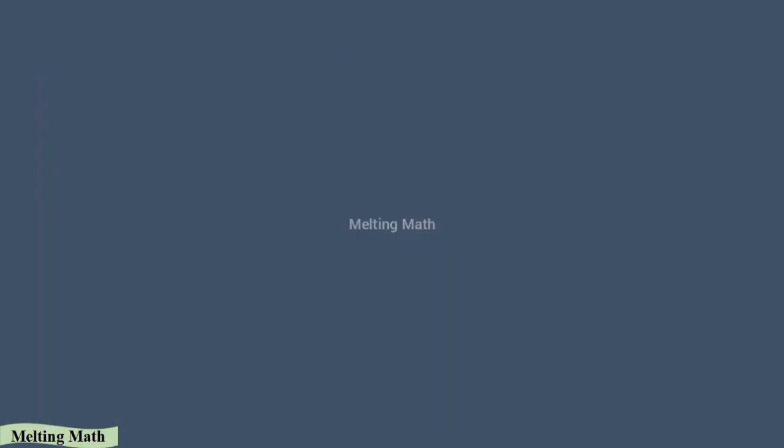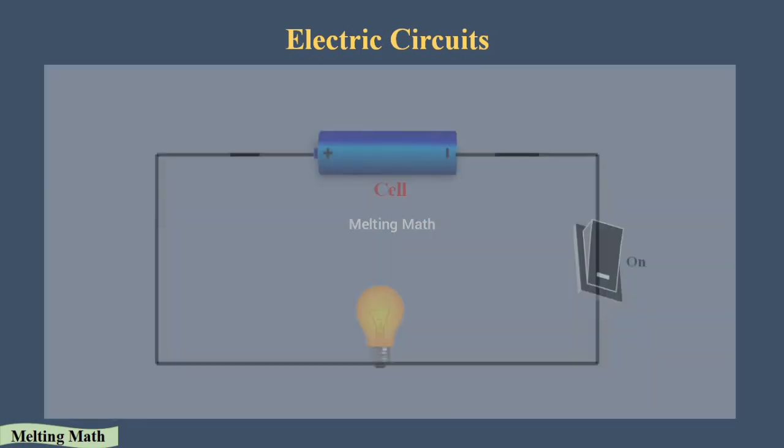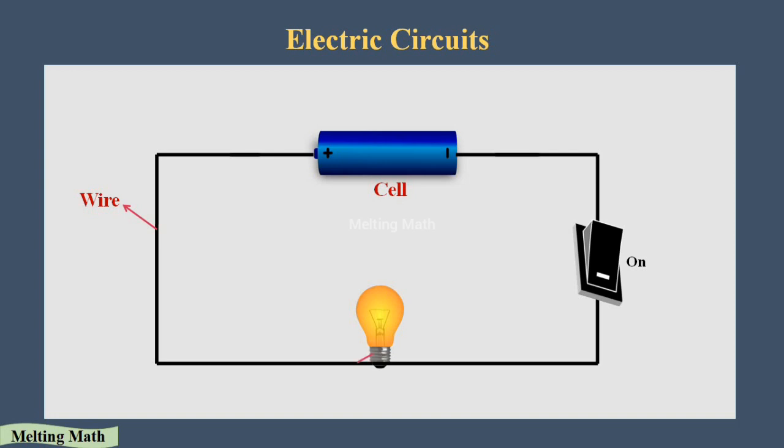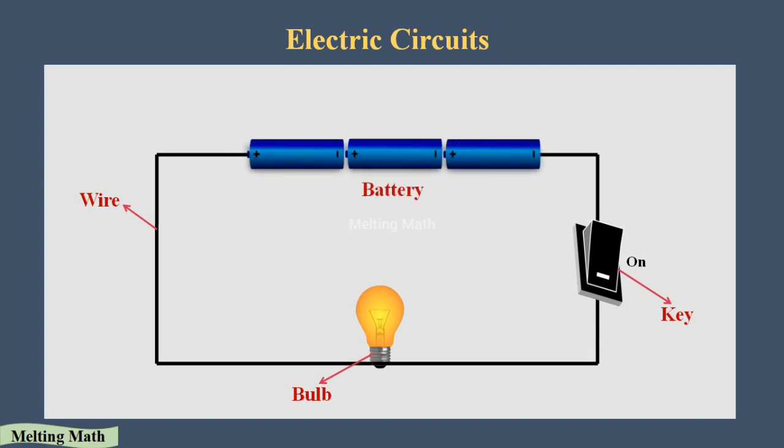Okay, that's it. Next, we are going to see about electric circuits. An electric circuit is nothing but a cell, wire, bulb and key connected together. Okay, in the electric circuit, one important thing is there. In the case of the battery, as I said, we are connecting together two or more cells. Yes, it's true. In a battery we are connecting two or more cells to make the battery.